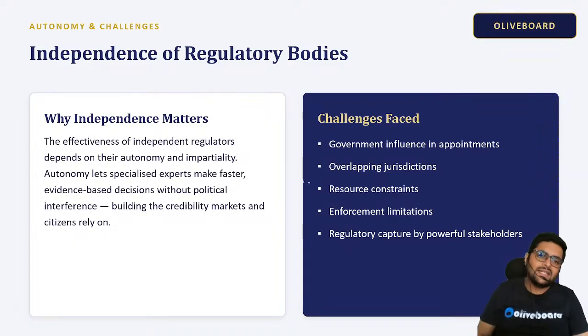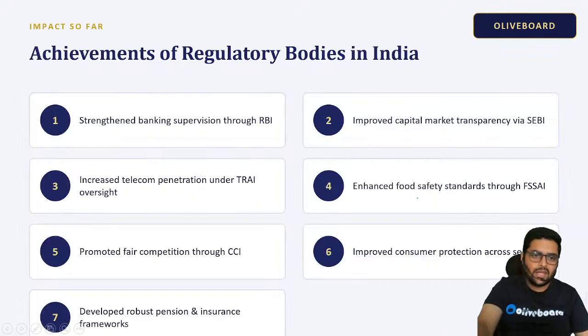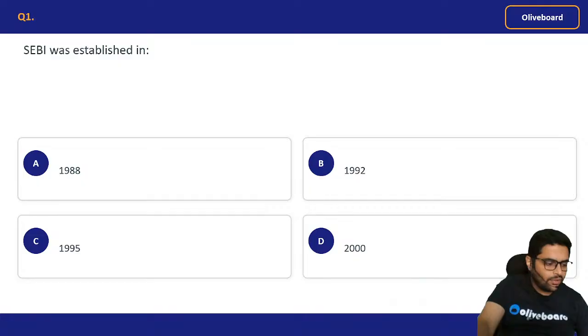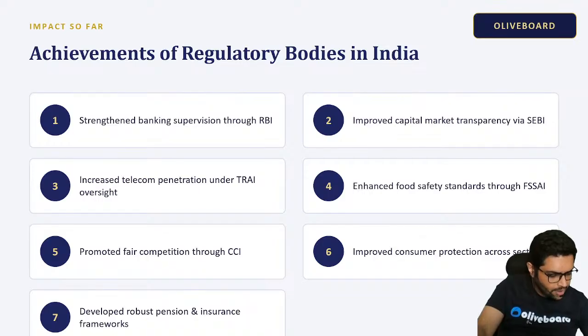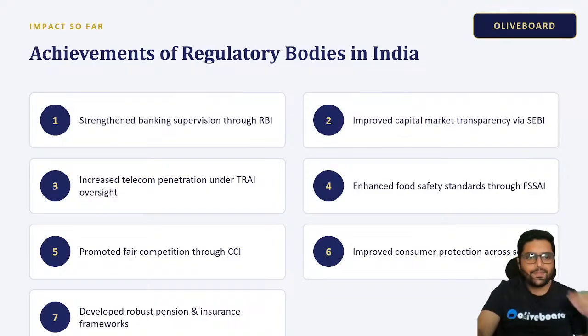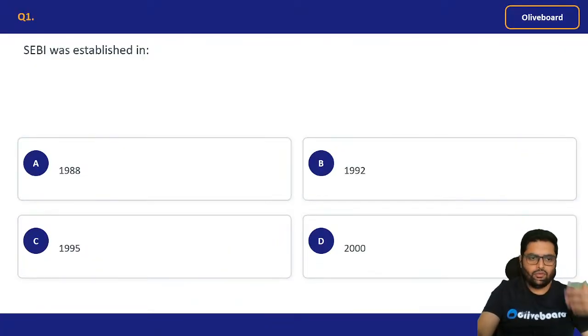Now, regulatory bodies need to be independent. Their independence is very important, because if the government starts influencing those appointments, then transparency suffers. So we have achievements of regulatory bodies. You can have a look. Let us try out some questions on these bodies. I hope you now have an insight about all the major acts and regulatory bodies. You can have a look at the achievements later.